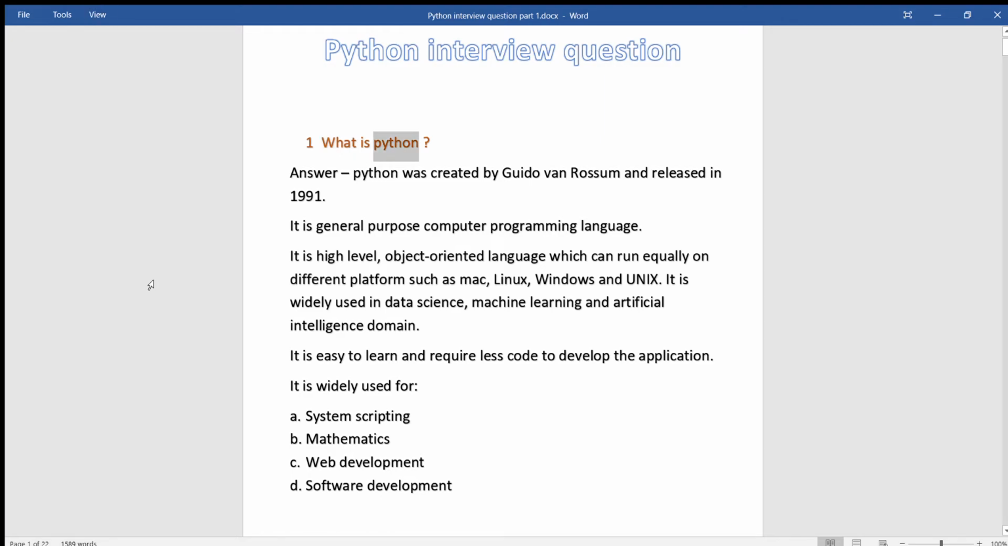What is Python? Answer: Python was created by Guido van Rossum and released in 1991. It is a general-purpose computer programming language. It is a high-level, object-oriented language which can run equally on different platforms such as Mac, Linux, Windows, and Unix. It is widely used in data science, machine learning and artificial intelligence domain. It is easy to learn and requires less code to develop an application. It is widely used for system scripting, mathematics, web development, software development.